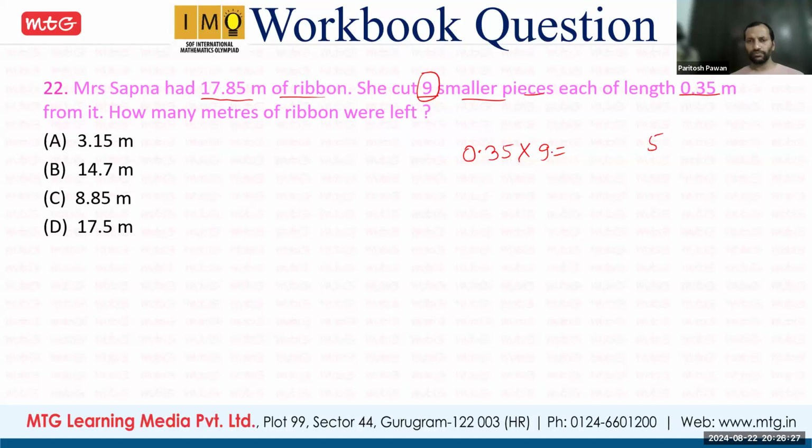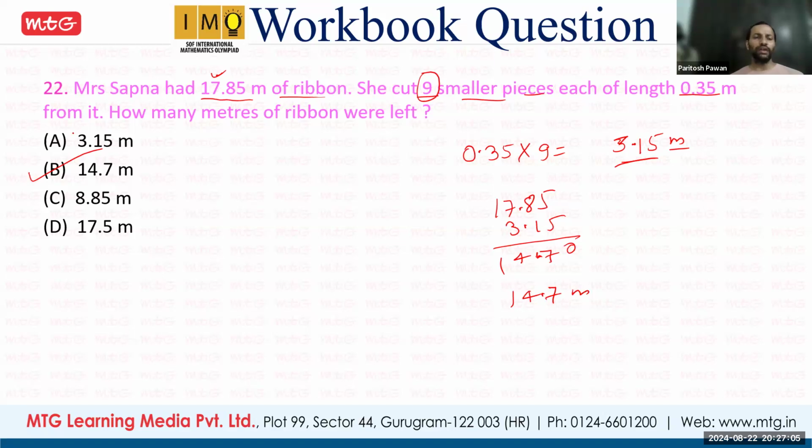Sir, 315. So yes, that is 3.15. Okay. So that is 3.15 meter and total length is 17.85. So this much she has used. So what is the balance? 17.85 minus 3.15. Okay. So that is 14.70. So that is option B. You can write 14.70 or 14.7. So same thing. Okay. So that is option B. So everyone has given option B. That is the correct one.